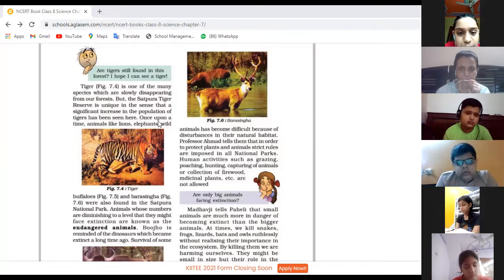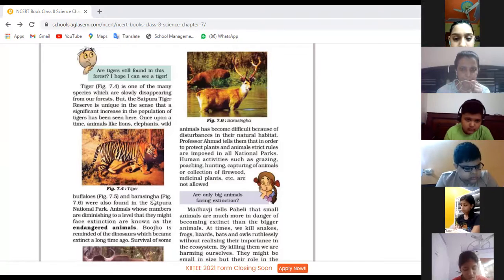Once upon a time, animals like lion, elephant, wild buffaloes, and Barasingha were also found in Satpura National Park.